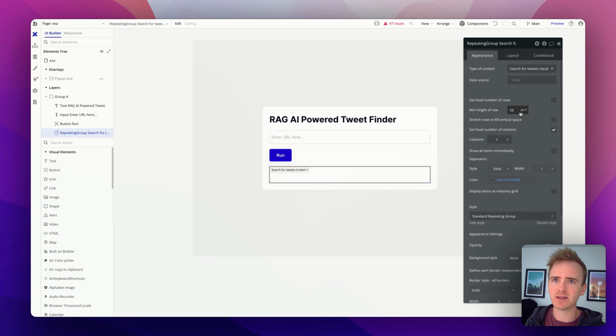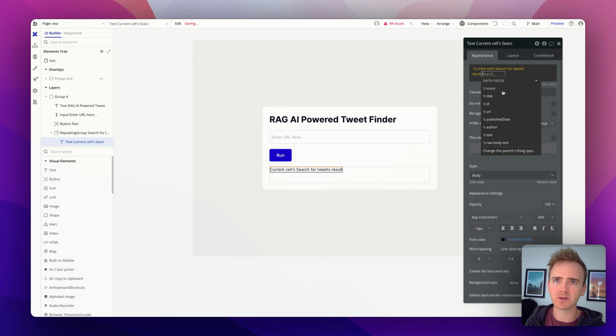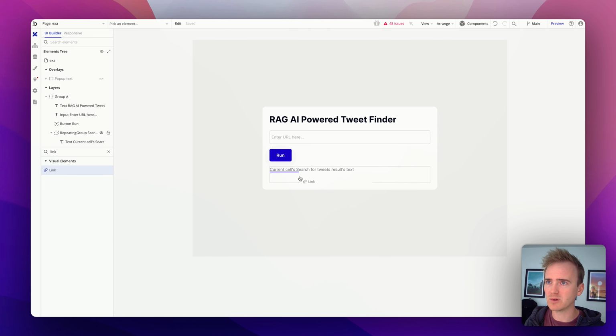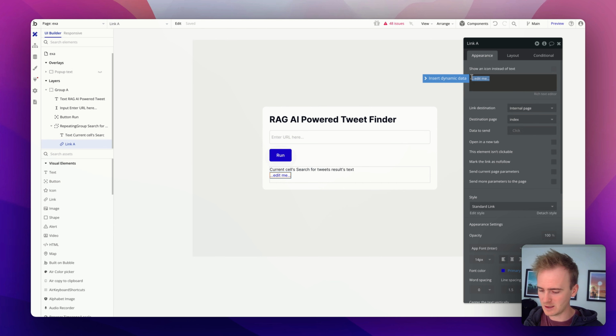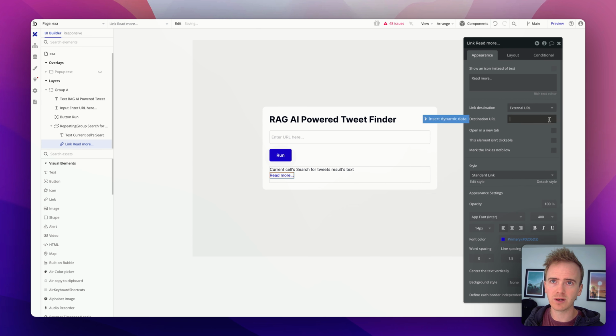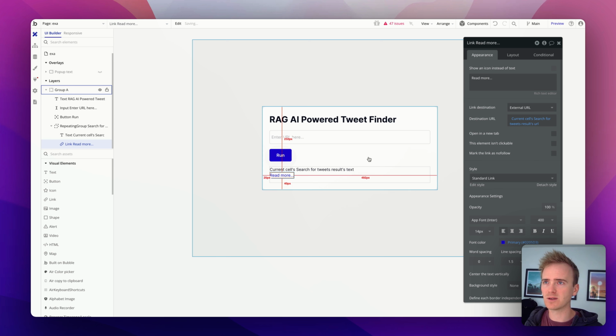I'm going to untick number of rows, max there. And then I'm just going to throw a text label in so we can see the results coming back. I'm going to just say text. Okay, because then we're going to get a list of all of our tweets. In fact, let's do something else a little bit more dynamic here. I'm going to put in a link. And I'll say read more. It is external URL. And does the URL data come back? Yes, it does. There we go. Okay, this is looking really good.